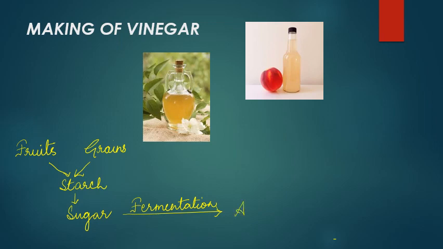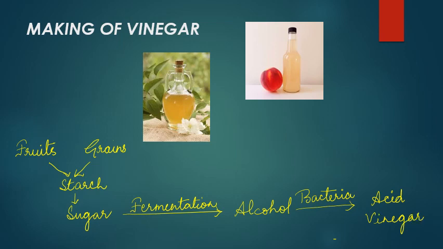So after the fermentation of sugar, alcohol is formed, and on this alcohol the bacteria act and convert it into an acid. This is acetic acid, commonly called vinegar. So in this way vinegar is formed.